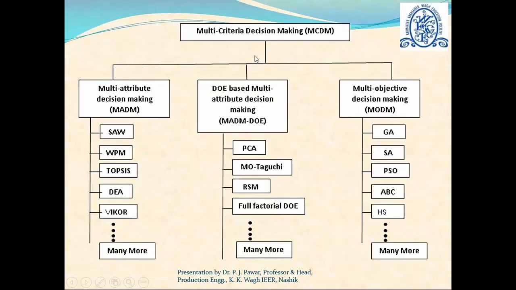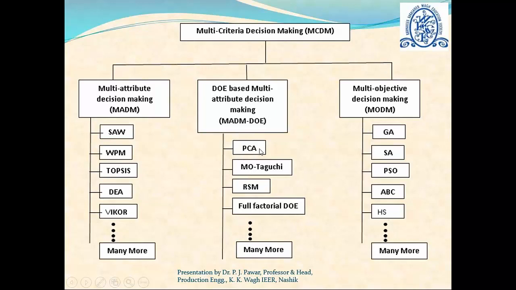Thus, if you observe, we can now classify this MCDM method in these 3 categories, that is multi-attribute decision-making problems, DOE-based multi-attribute decision-making, and multi-objective decision-making. The examples of multi-attribute decision-making techniques are say simple additive weights, then weighted product method, TOPSIS method, DA method, VIKOR method, and many more. Similarly, several methods are available for DOE-based multi-attribute decision-making.